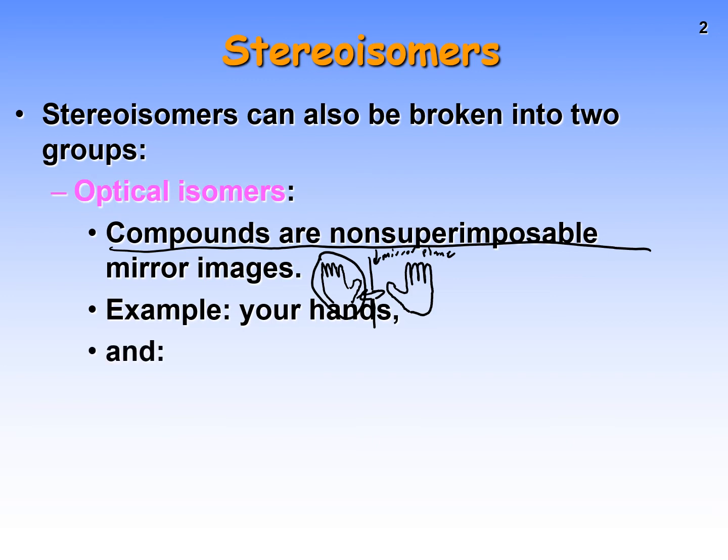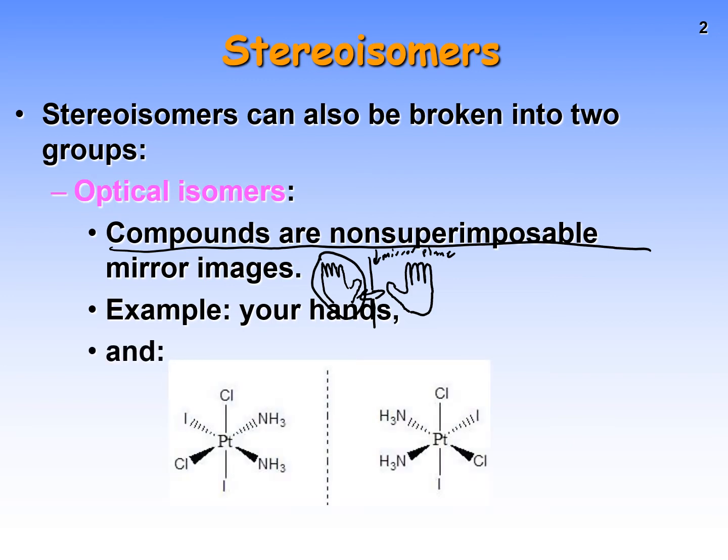Another example, more chemically appropriate, is these two. These two are non-superimposable. In this type of scenario, it's really important to focus on your dashes and your wedges. No matter how I rotate these two molecules, they will never lie flat on each other.